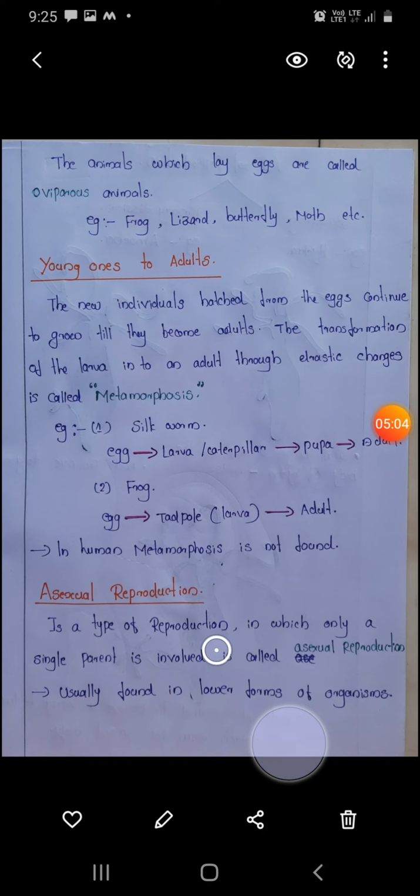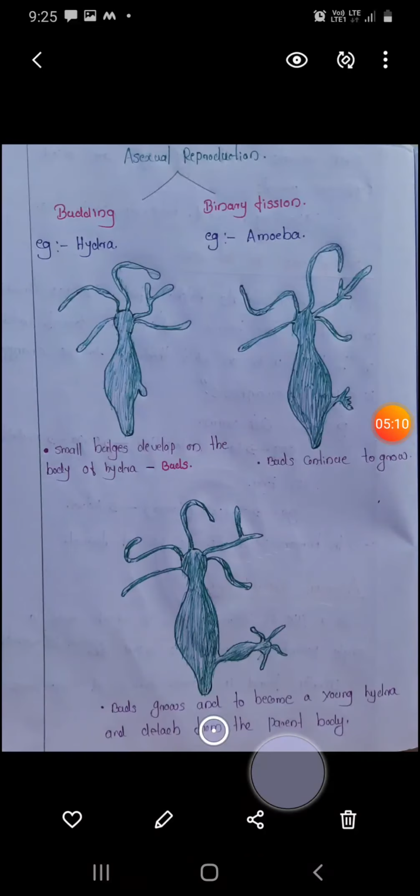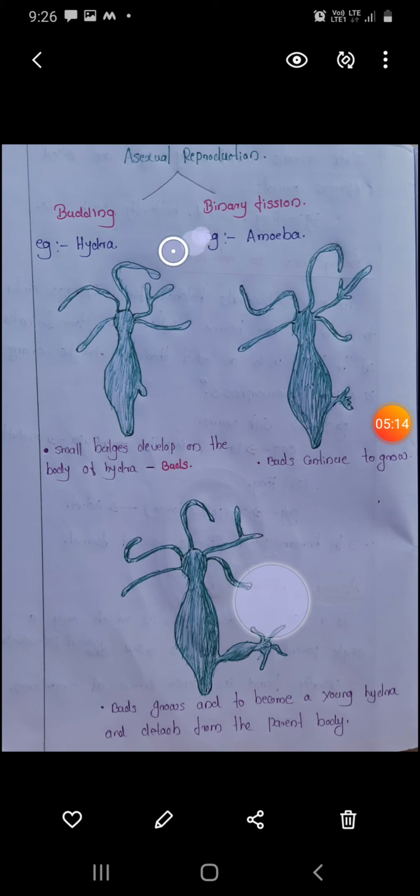In sexual reproduction there is the involvement of two parents. Asexual reproduction is usually found in lower forms of organisms. We have discussed two types of asexual reproduction. First is budding, seen in hydra, then binary fission, seen in amoeba. Then we discussed the stages of budding in hydra.